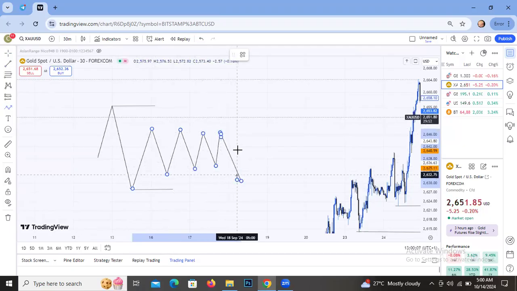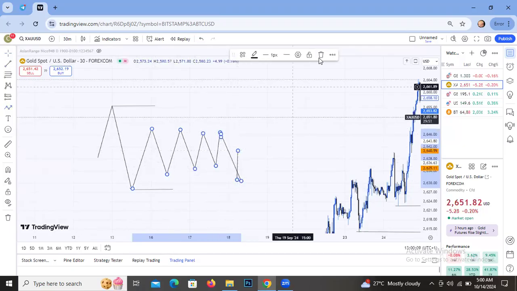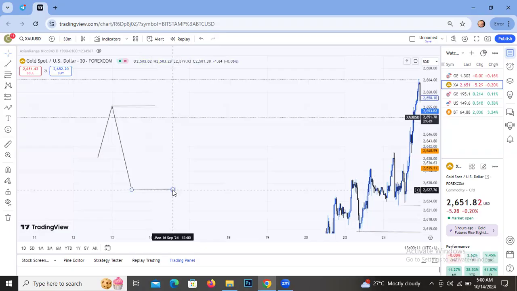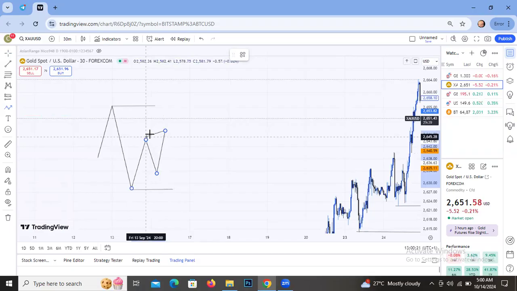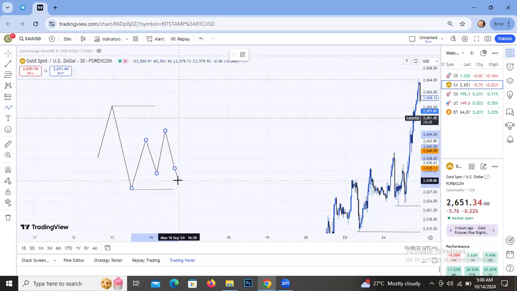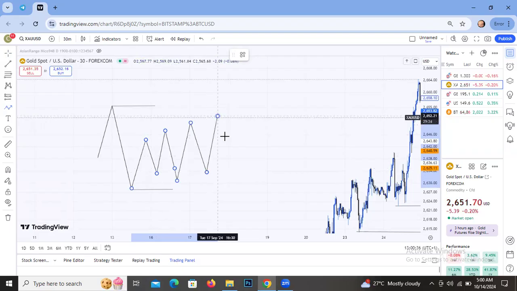Now you have to be very careful. Remember I said this is the low the market wants to take out, or this is the high it wants to take out. So in some cases you see something like this. Market takes out this zone, another reconstruction inside this zone, doesn't mean that the consolidating market has stopped. No. You might want to start buying from here. Market can actually go down, liquidate you, go up again, still be consolidating.